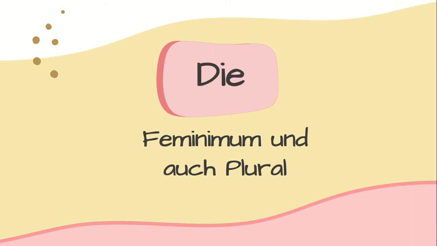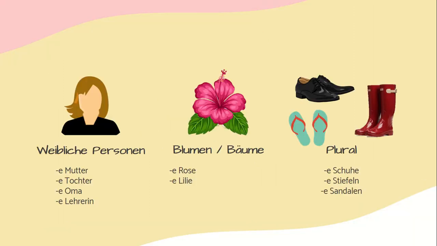Next we will talk about when to use the article die. Article die is generally used when a noun is feminine and when it is plural. Similar to article der that defines a masculine person or profession, the article die defines a feminine person and feminine